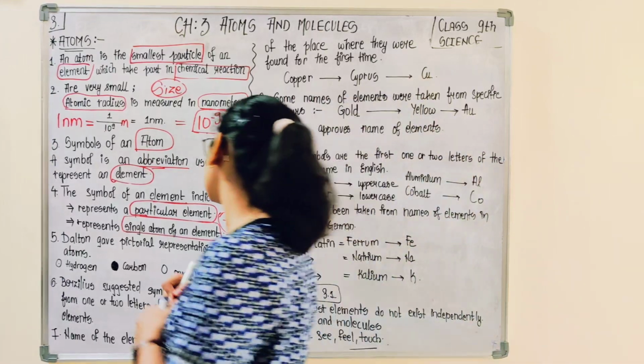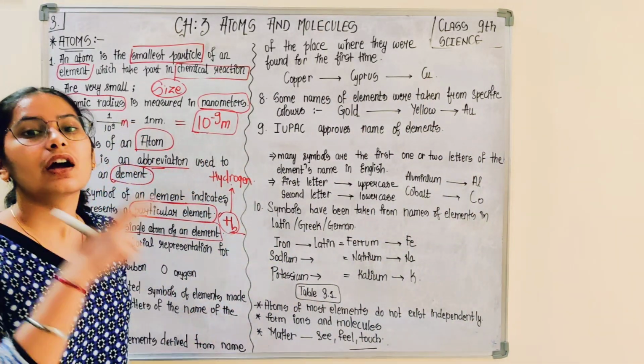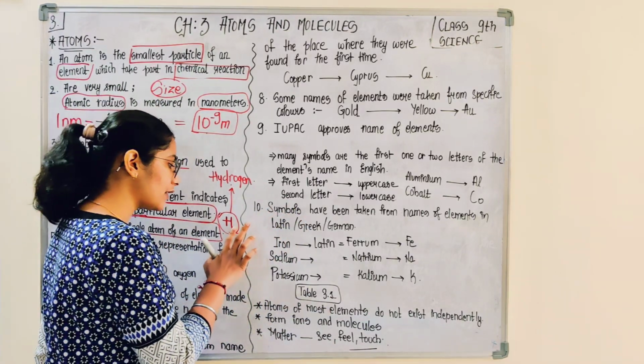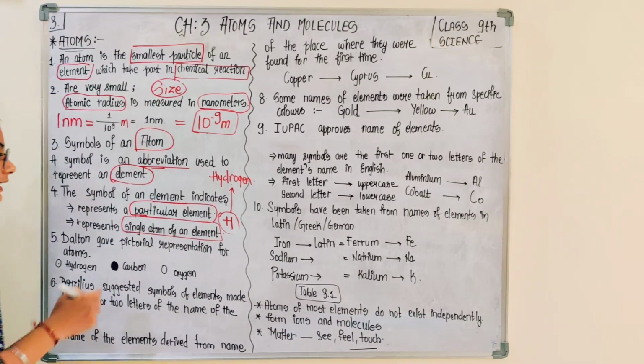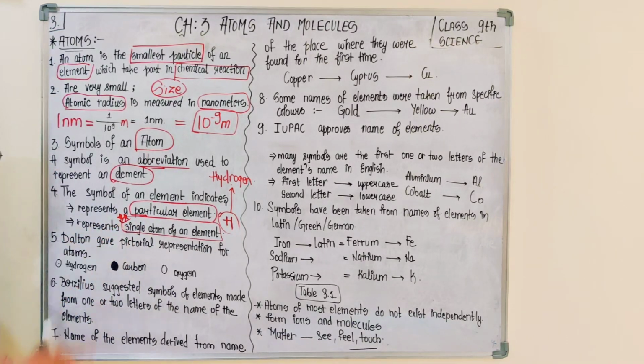If I had written H2, then it is representing two atoms of that element. Otherwise, in general terms, whenever you observe any symbol, it generally represents a single atom of an element. So this is very important. Mark it as star. Moving down to next.